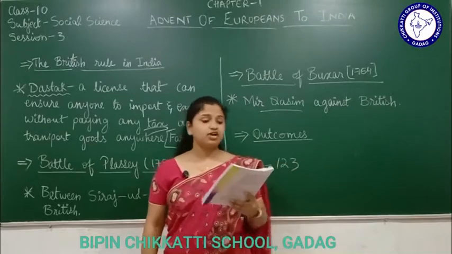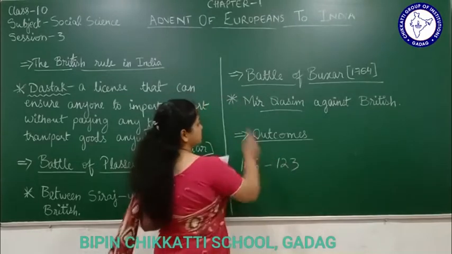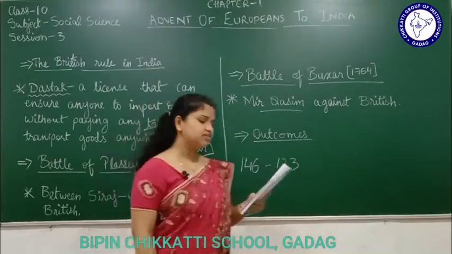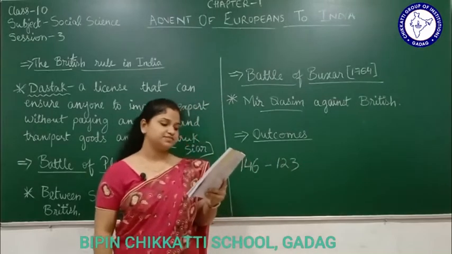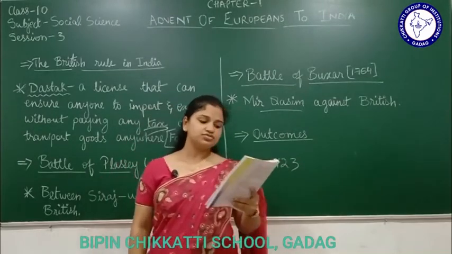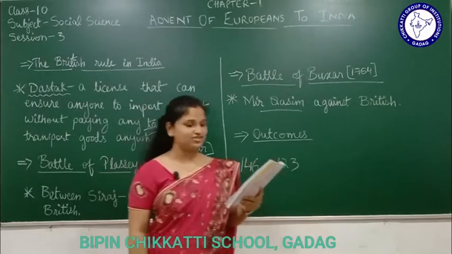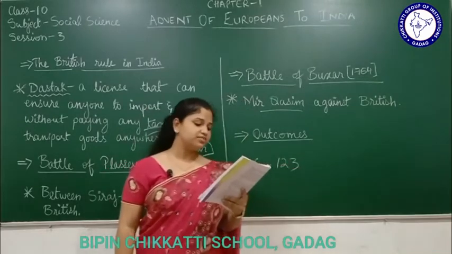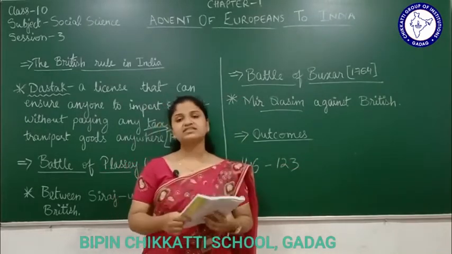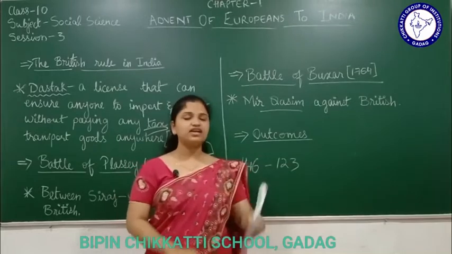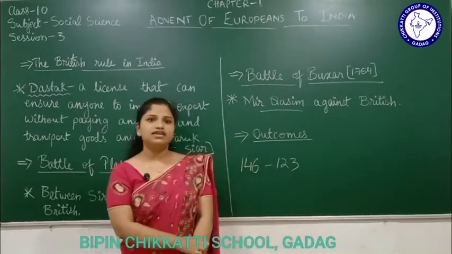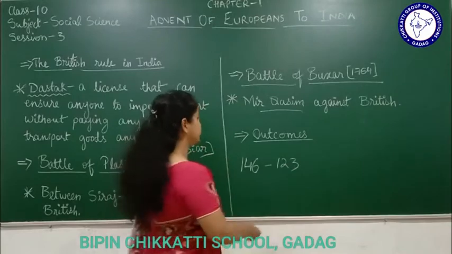So what was the outcome of the Battle of Buxar? There are 4 outcomes. Pay attention. One, Shah Alam II accorded the Diwani rights over Bengal to the British. Now Bengal had these Diwani rights. Diwani rights are the right to collect revenue. Should I write it down?